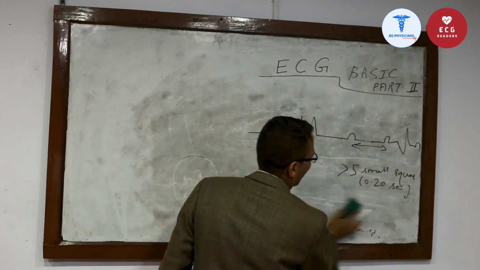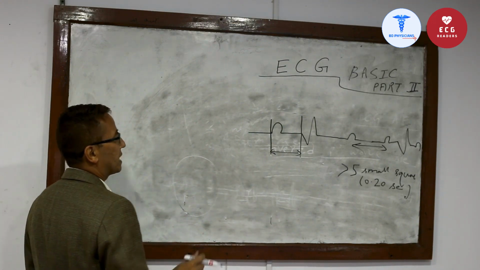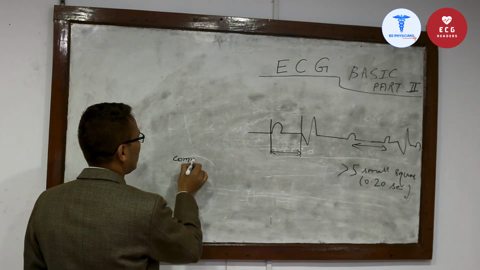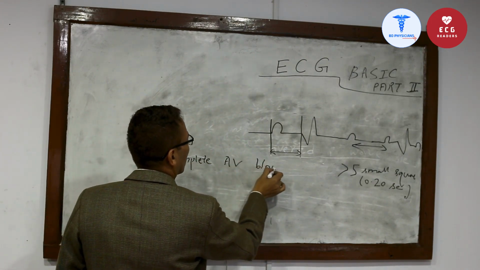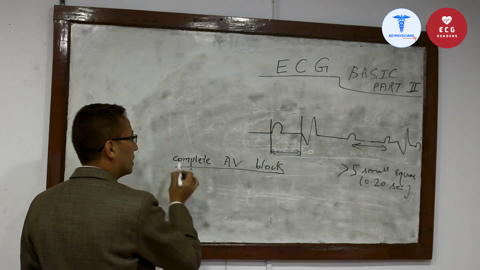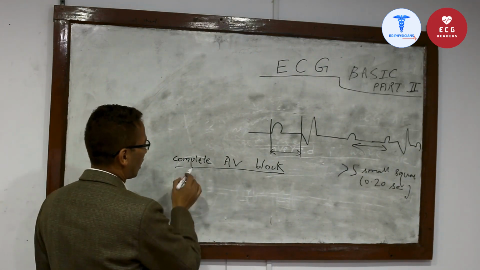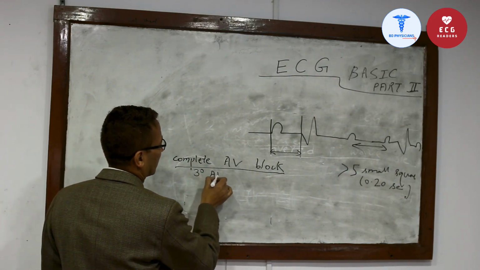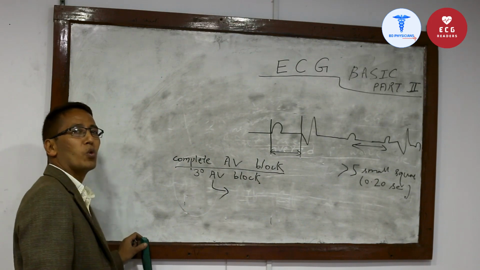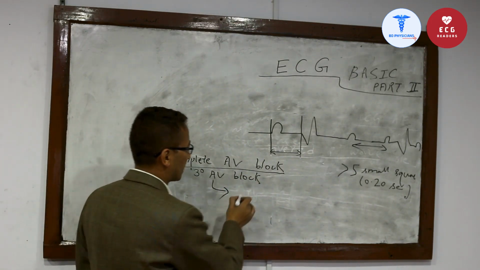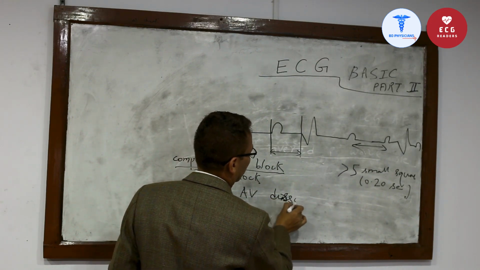And another cause of prolonged PR interval I have already mentioned was complete heart block, complete AV block. In the complete AV block, also called third degree AV block, this arrhythmia is one variety of atrioventricular dissociation.